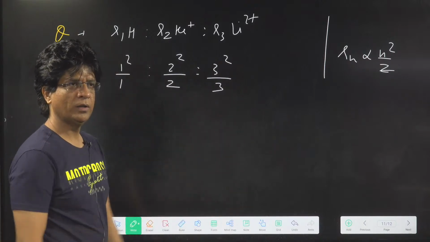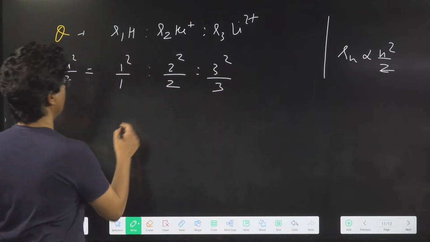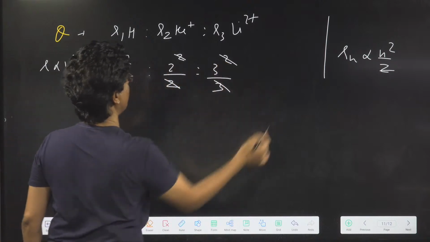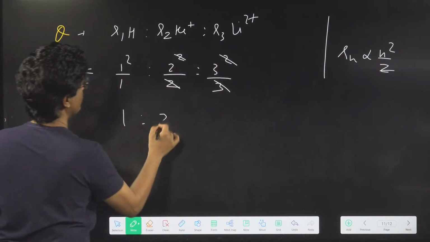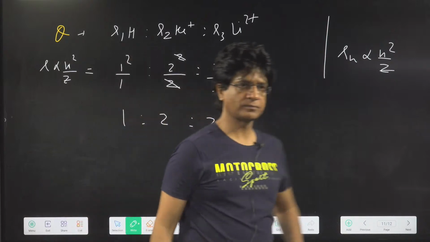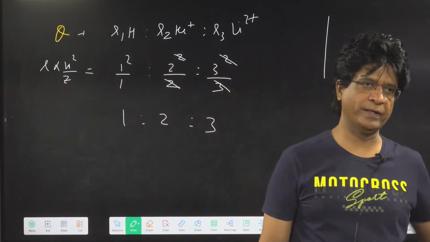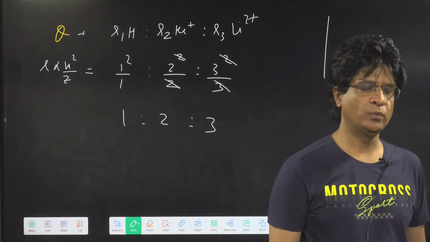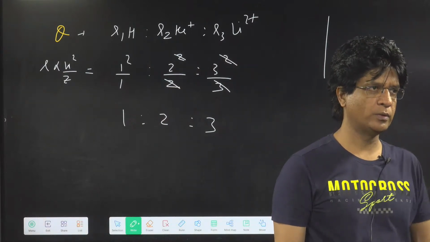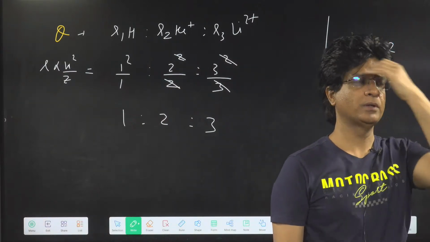Answer it. Now 2 and 2 will cancel, 3 and 3 will cancel. The answer will be 1 is to 2 is to 3. Very good. Excellent. You are doing very good. Keep it up.